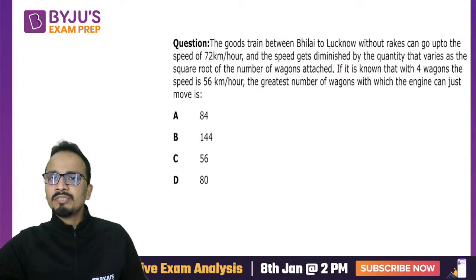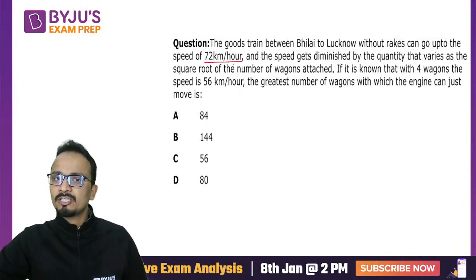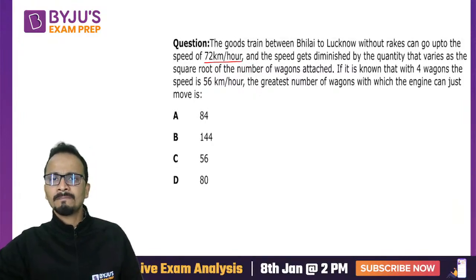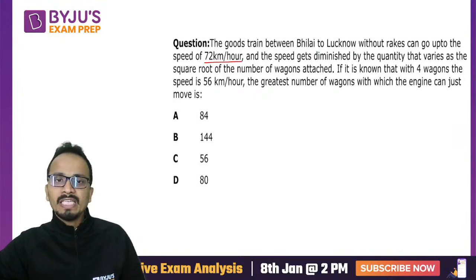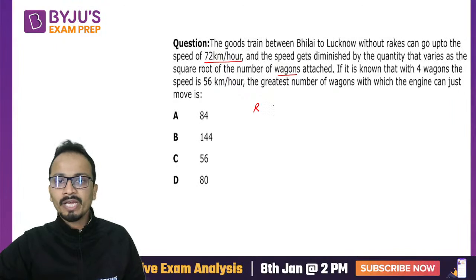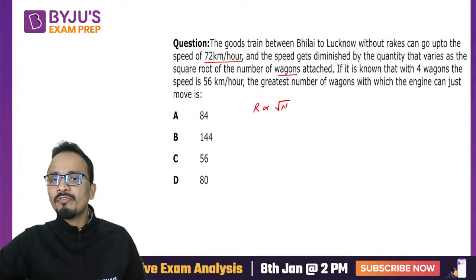Now the goods train between Bhilai and Lucknow without rakes can go up to 72 km per hour. So if no rakes are attached, the speed will be 72 km per hour. And the speed gets diminished by a quantity that varies as the square root of the number of wagons. So reduction in speed, R, is proportional to the square root of the number of wagons attached.